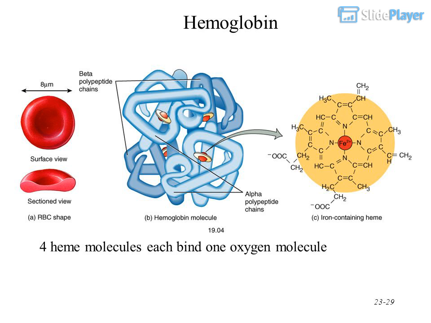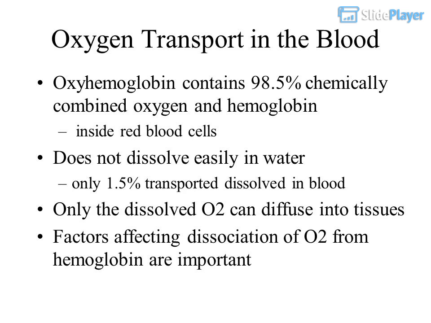Hemoglobin: 4 heme molecules each bind 1 oxygen molecule. Oxygen transport in the blood. Oxyhemoglobin contains 98.5% chemically combined oxygen and hemoglobin, inside red blood cells. Oxygen does not dissolve easily in water, so only 1.5% is transported dissolved in blood. Only the dissolved O2 can diffuse into tissues. Factors affecting dissociation of O2 from hemoglobin are important.